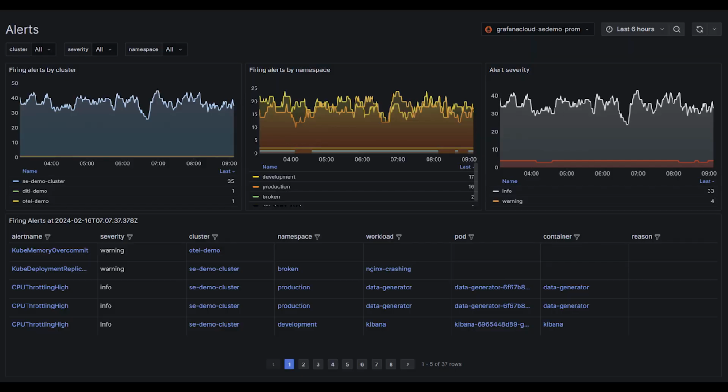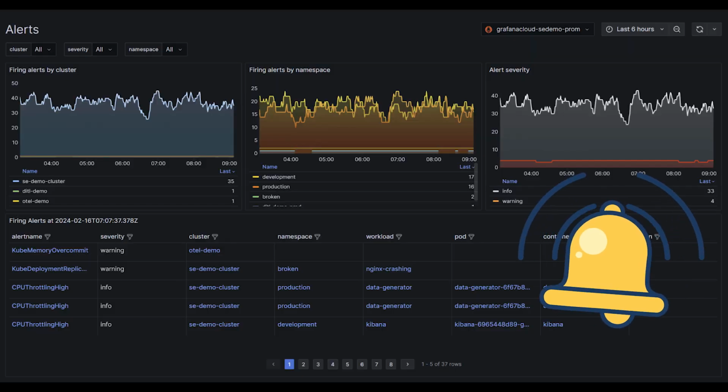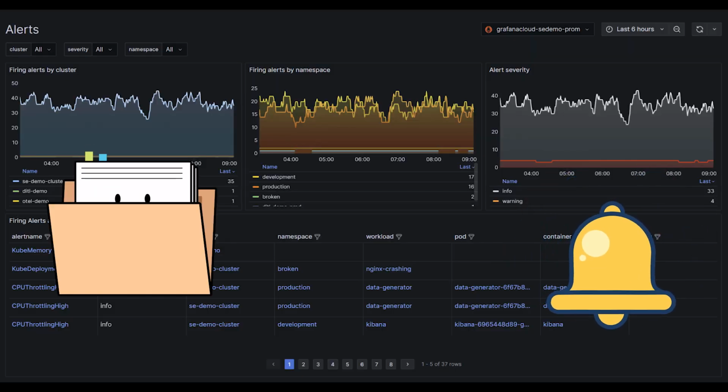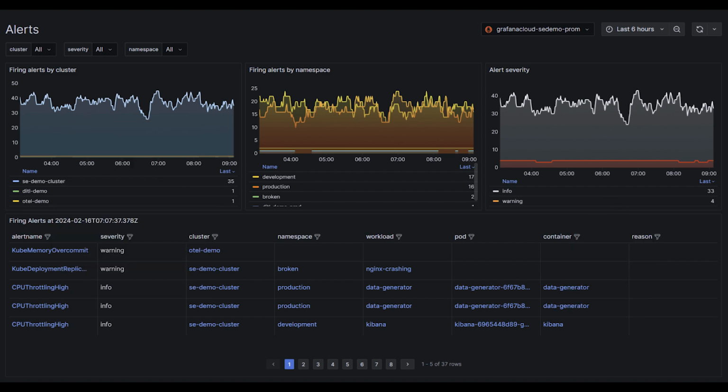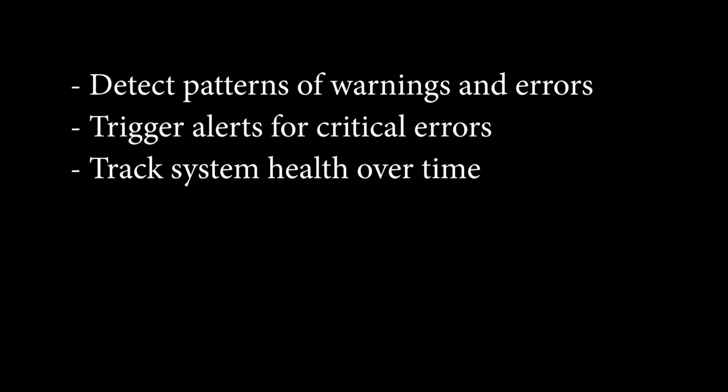Even more, you can use these tools for monitoring and alerting because logs shouldn't just sit in a file. They should trigger alerts when something goes wrong. You can use log monitoring tools to detect patterns of warnings and errors, trigger alerts for critical events, and to track system health over time.